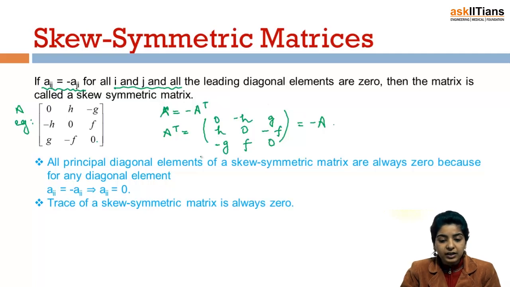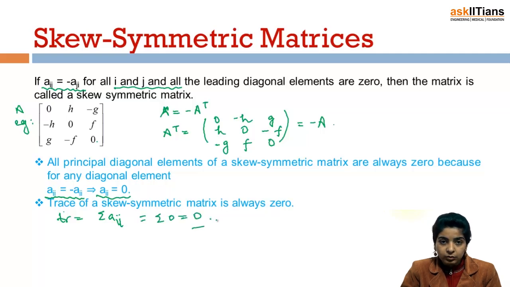All principal diagonal elements of a skew-symmetric matrix are always 0. This we have already discussed. Why so? Because on the principal diagonal we'll have Aii equal to minus Aii by the definition of skew-symmetric, which gives us Aii is always 0. The trace of a skew-symmetric matrix is always 0. That is quite obvious. Trace is the summation of Aii, as we have already discussed. So when all the Aii are 0, the summation of 0 is again 0, right?